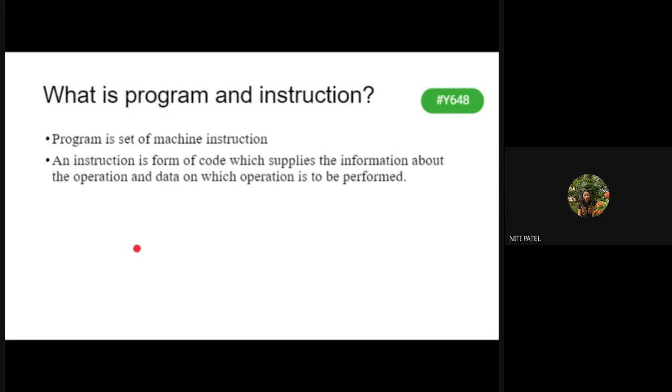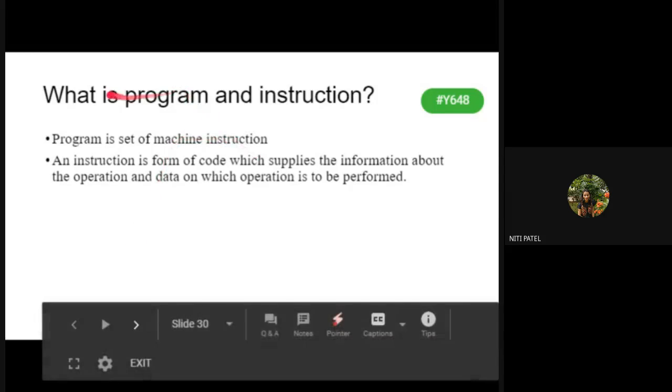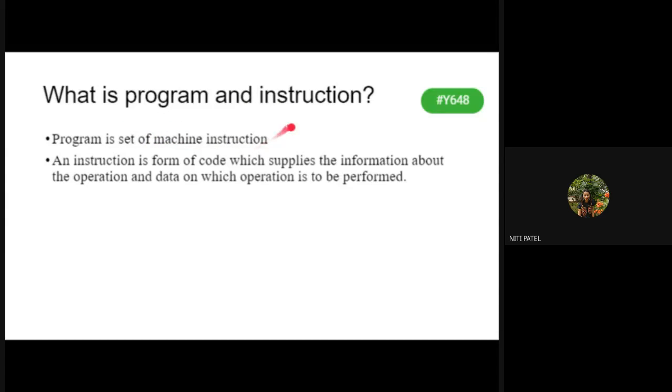But what are these programs and what are these instructions? Remember, this is a very important definition, and you have to remember this until you complete your computer engineering. What are those two terms, program and instruction? What is a program? It is a set of instructions. I repeat, program and instruction are two separate words, but your instruction is a part of your program.